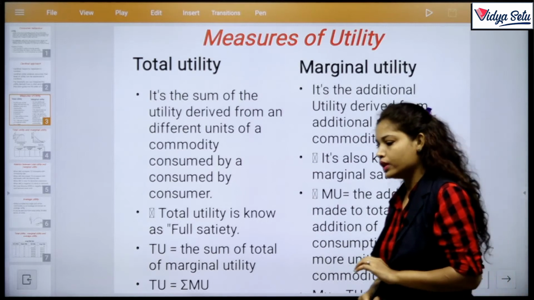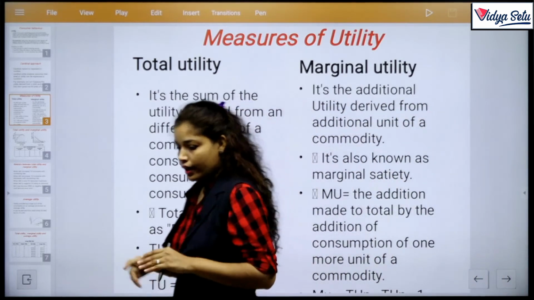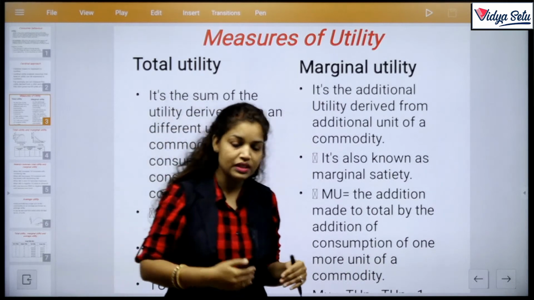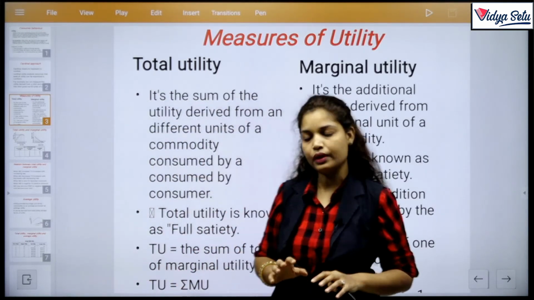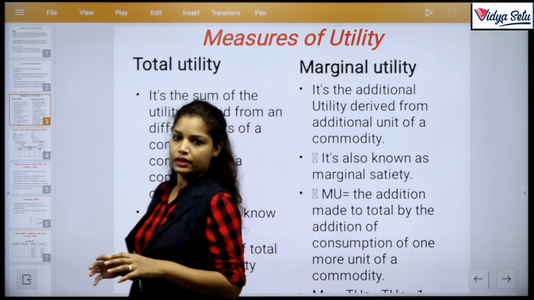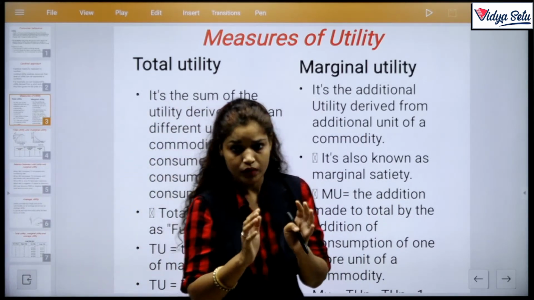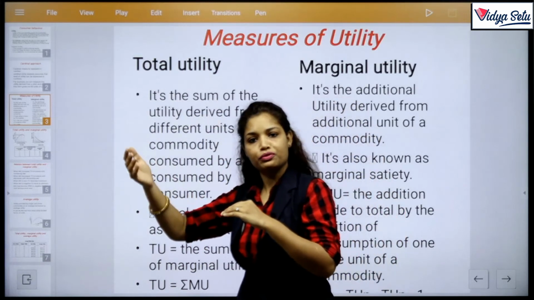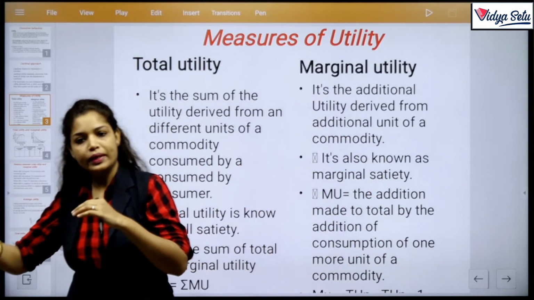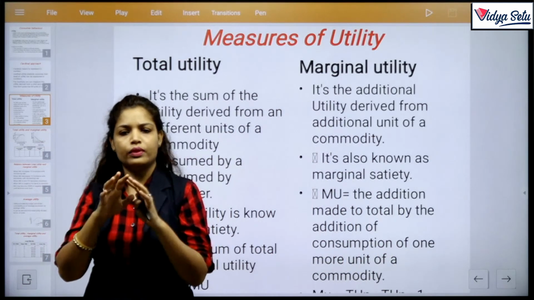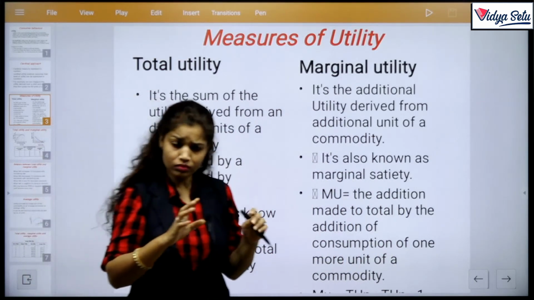What is total utility? If I consume 6 chapatis, and the 6 chapatis give me collectively, for example, the first chapati gives me 50 utils, the second 30, 20, 10, or whatever you assume.